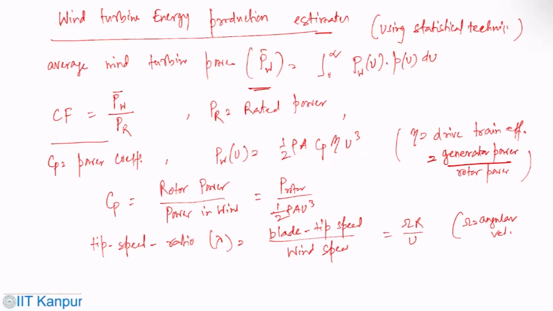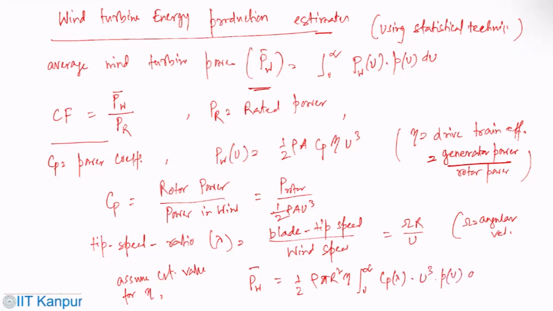So if we assume a constant value for drive efficiency eta, we can write P bar W is half rho pi R square eta integral from 0 to infinity of CP of lambda U cube P of U dU.